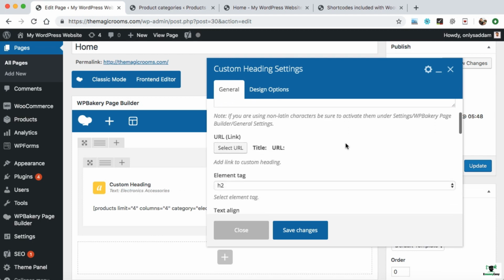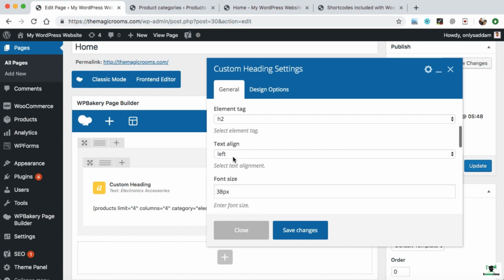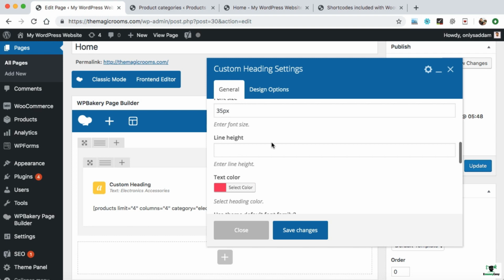Let's scroll down. So here we can see element tag, leave it as it is. Text align, we can set it to center, so the entire text will be center aligned in its container. Font size, you can specify your exact font size over here, for example 38 pixels, or we can also pass like 35 pixels. Pixel is the unit which is used in website development and designing. Line height, leave it as it is.